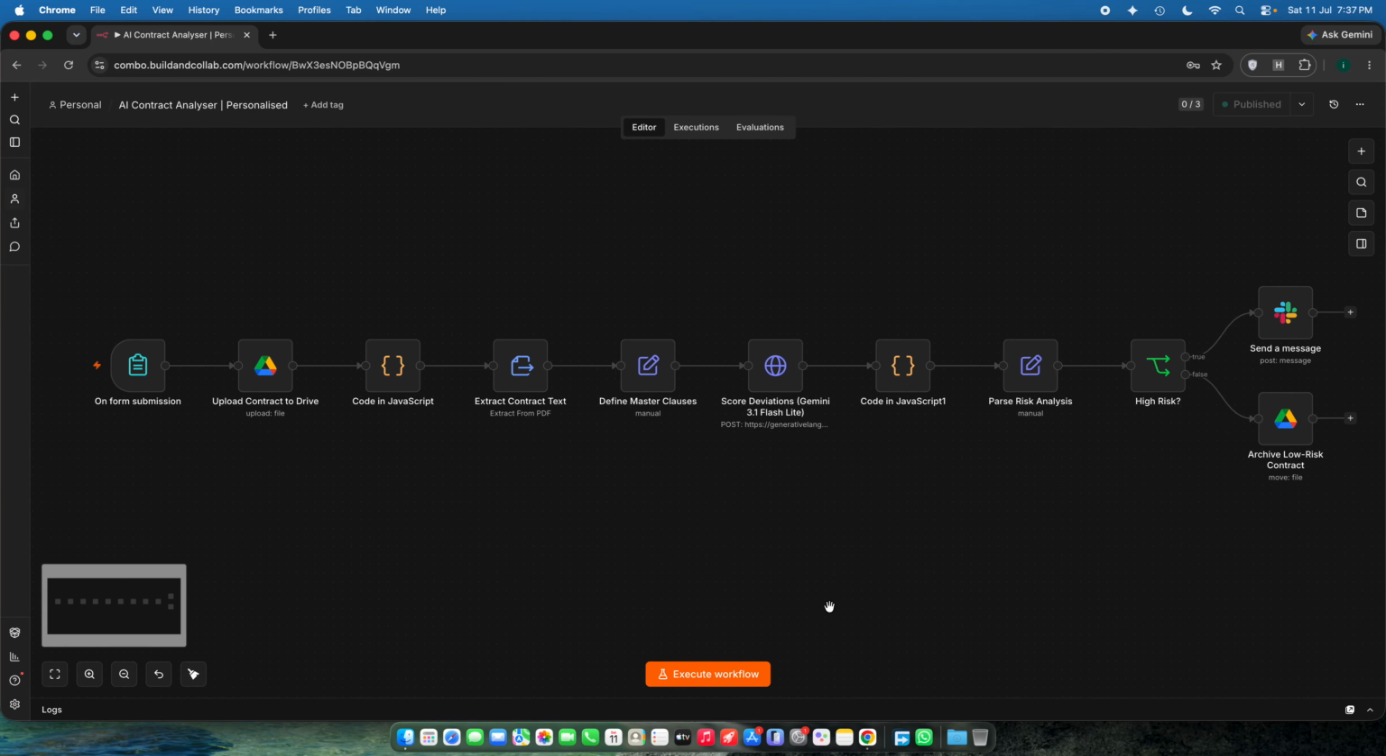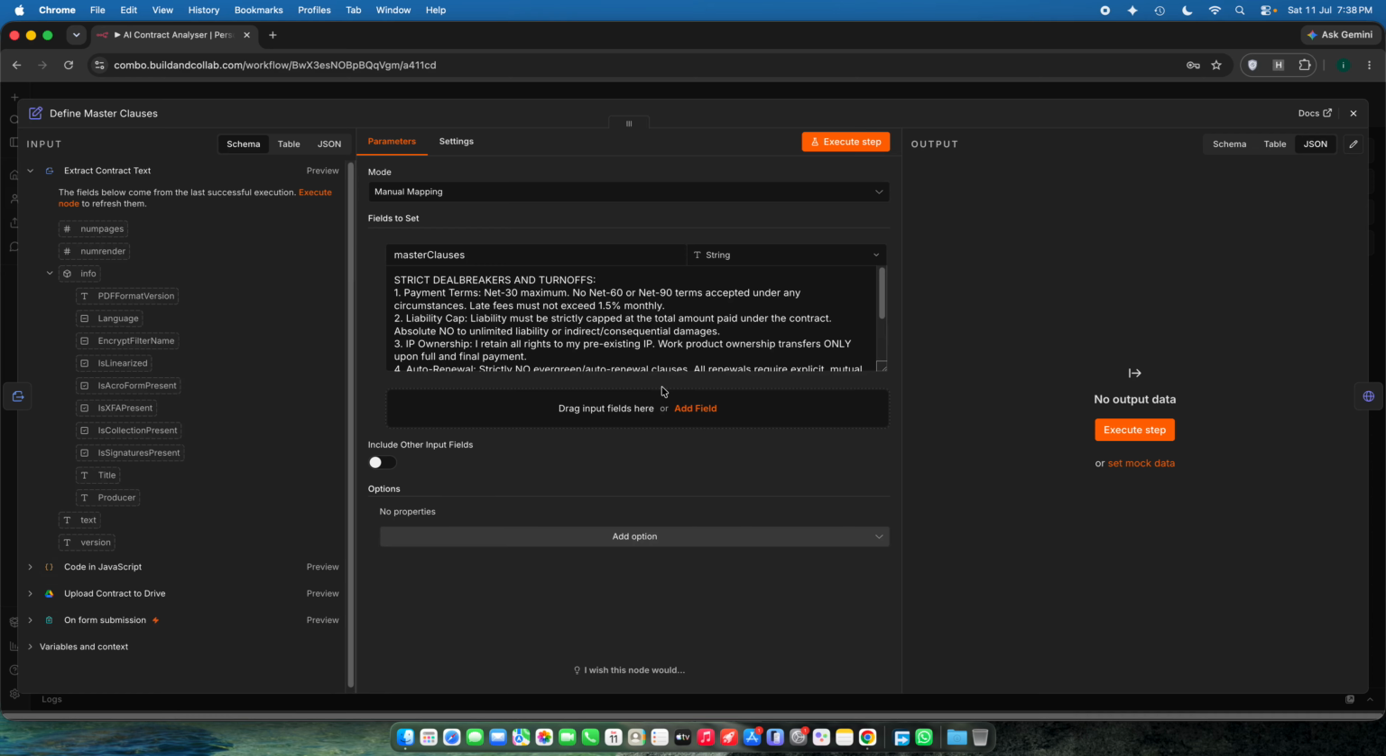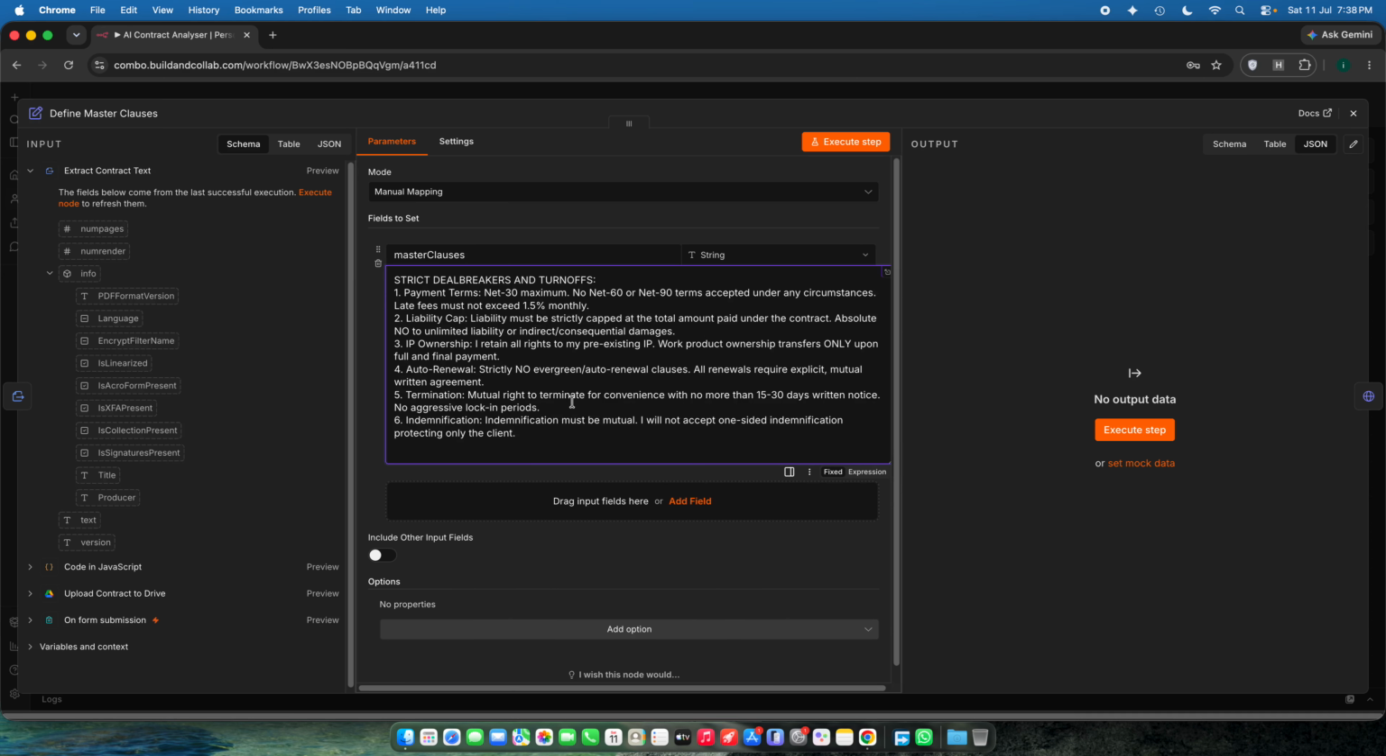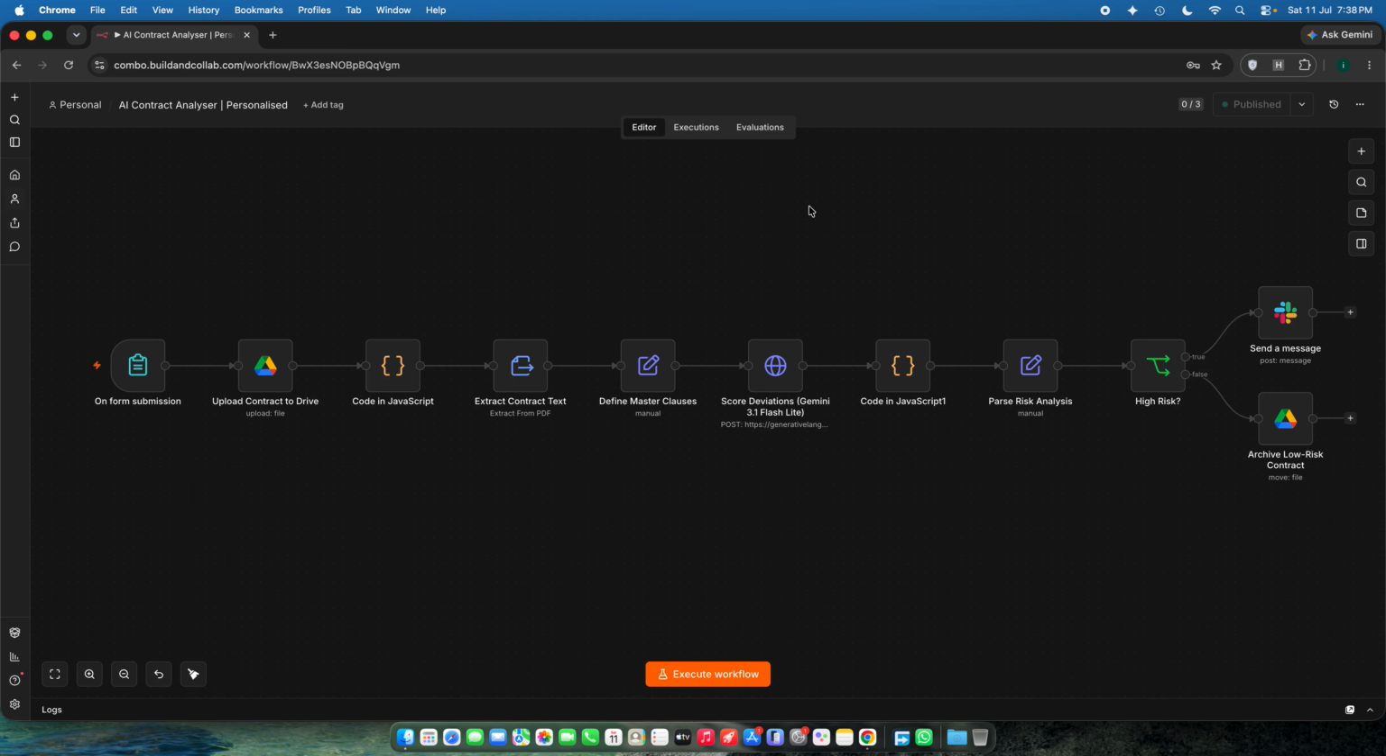I built this AI contract analyzer, but there is a catch in it. Even though the workflow looks very basic and very easy, at the same time, the workflow can make AI more biased instead of being generalized in terms of auditing. Because here we are giving our own personalized instant turn-offs in a contract and strict deal breakers that we need in that particular contract, and calculating the risk ratio.